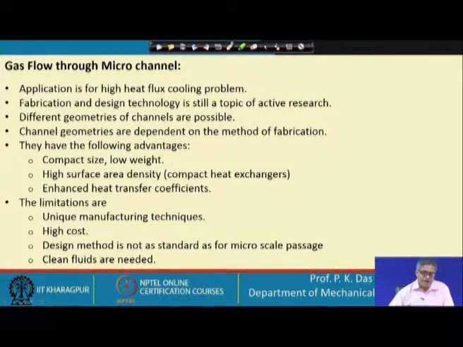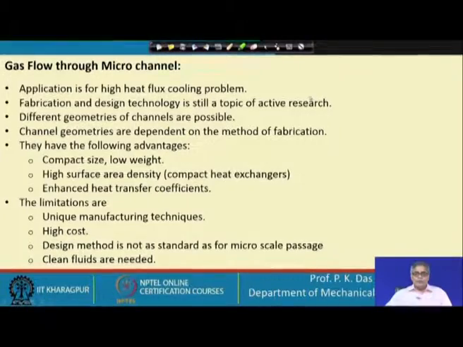Application is for high heat flux cooling problem. So, microchannels obviously are adopted for high heat flux cooling problem. Conventional heat exchangers are used where the dissipation of heat is not that challenging, not that high. The fabrication and design technology is still a topic of active research.